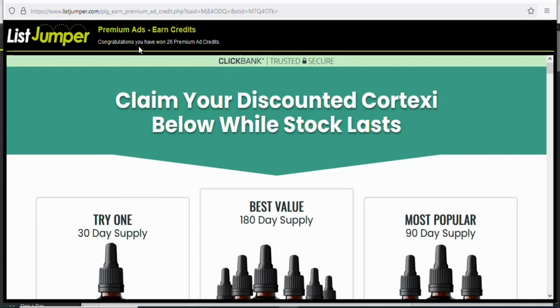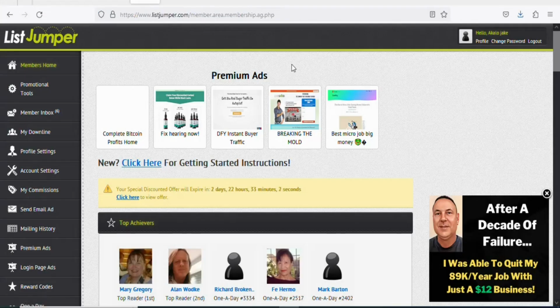Once you have waited for 20 seconds, you can see congratulations. You have won 26 premium ad credits. So you have earned some credit that you can use to run your ads on this platform. So now what you have to do is that you have to close it. Once you close it, you are going to click on the next ad so that you can earn ad credit. You are going to click on all of them so that you can earn a lot of credit.